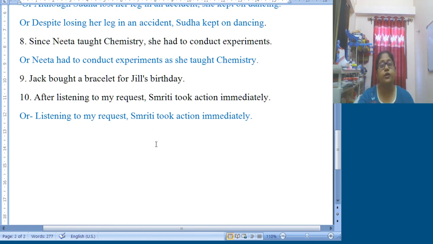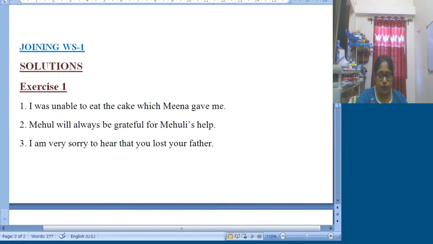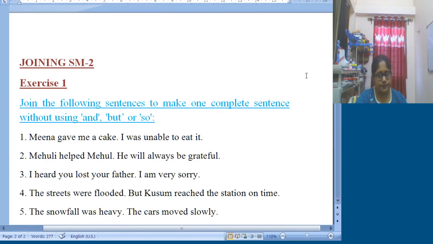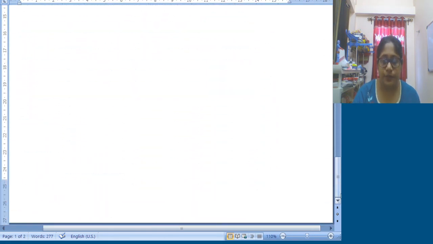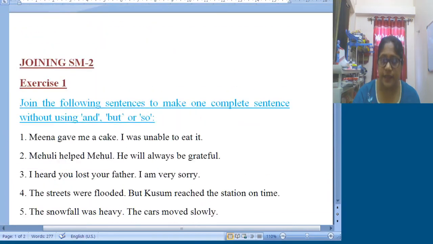So in this way you all can join all these sentences. I hope you all have understood the joining part, and that you have definitely tried to do this task by yourself. Next day again we will learn 10 more sentences, and thus we will complete this chapter. So this much for today. Thank you. Have a nice day.